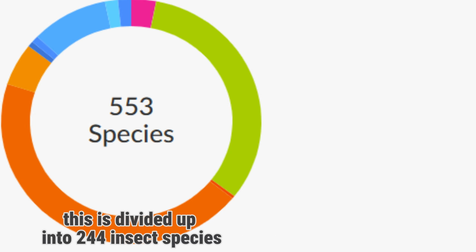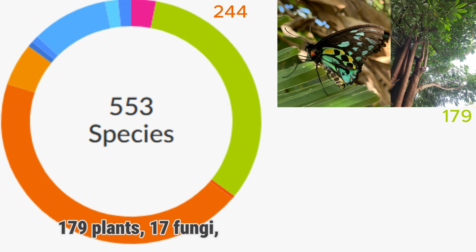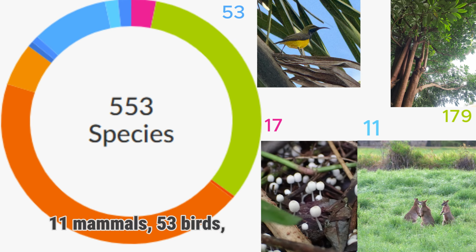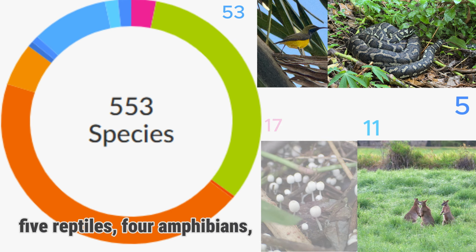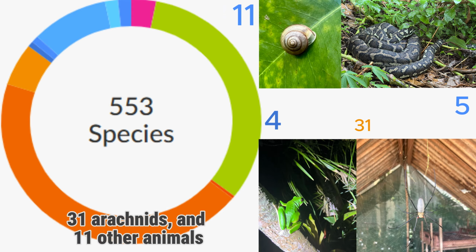This is divided up into 244 insect species, 179 plants, 17 fungi, 11 mammals, 53 birds, 5 reptiles, 4 amphibians, 31 arachnids, and 11 other animals.